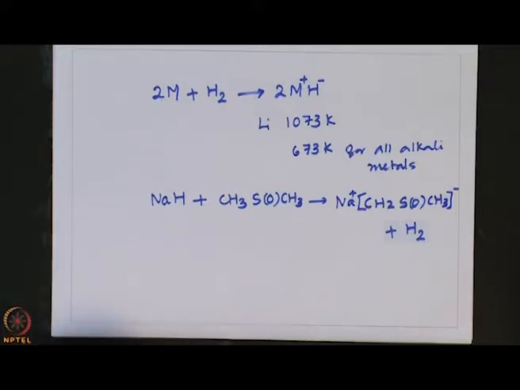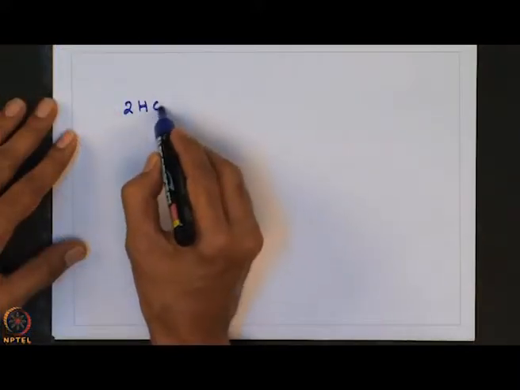So, let us look into the interaction of alkali metals with carbon fragments or organic molecules. For example, acetylene reacts directly with alkali metals to form the corresponding carbides or alkyne derivatives. Let us consider acetylene.